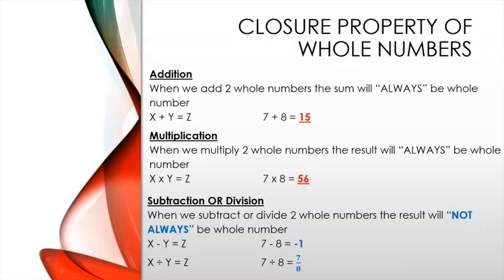We can replace that by 7 divided by 8, which is equal to 7 by 8. In both subtraction and division, the results are not whole numbers. So that means the closure property only works in addition and multiplication, not in subtraction or division.